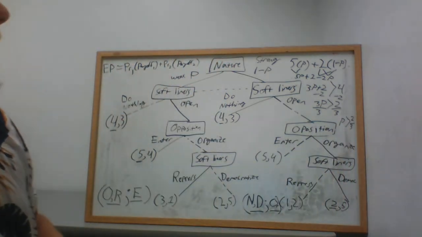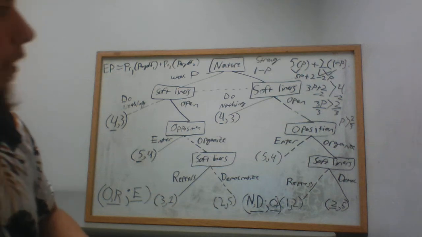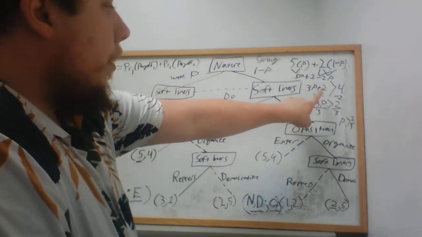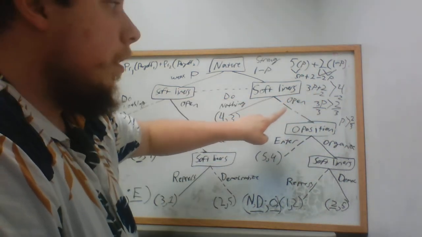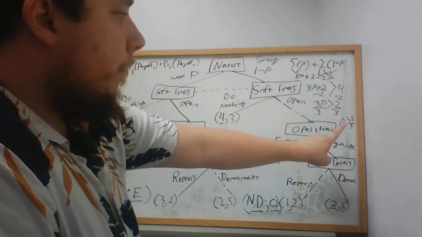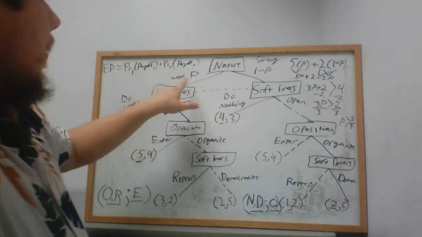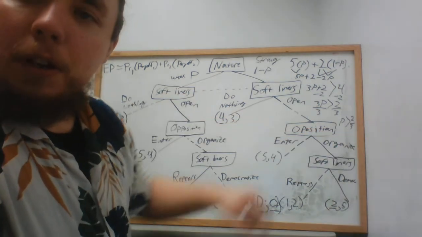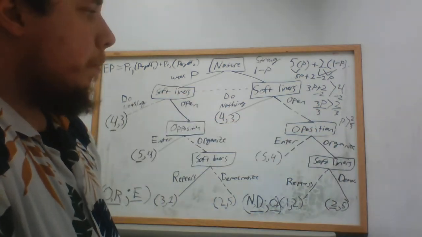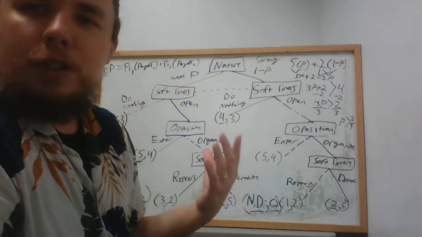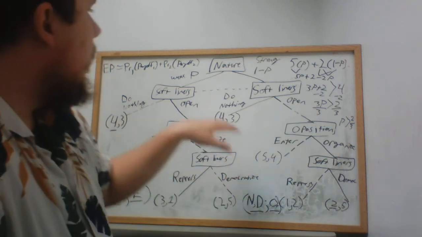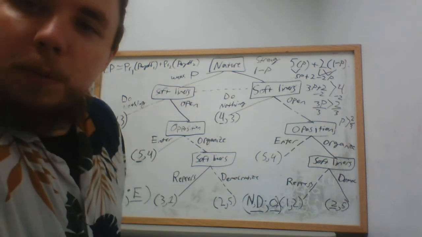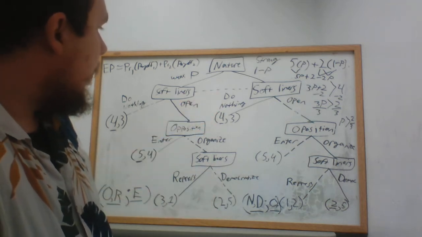So what this says is that they are going to choose this option, the open up option, only if the probability that they get a weak opposition is greater than 2/3. Basically, they need to be more than 2/3 certain that their opposition is weak, and then they would choose to open up.